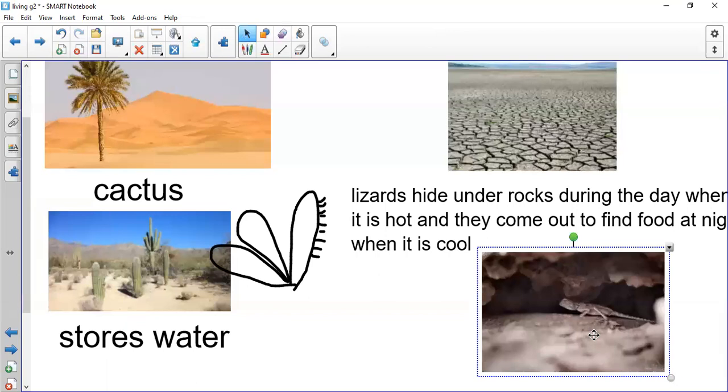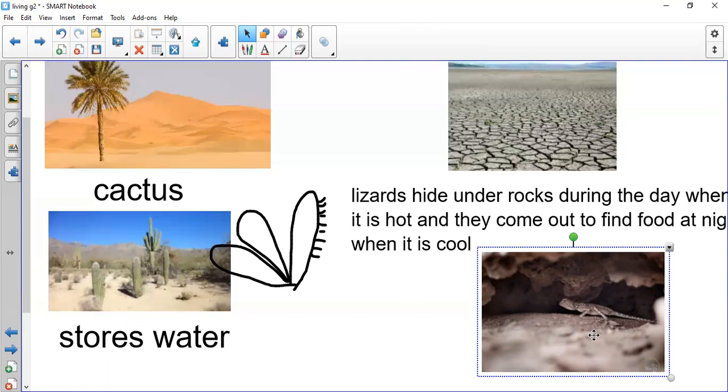The lizard cannot stand the hot weather, but they live there in the desert. So during the day, they hide under rocks, and at night, they come out to look for food.